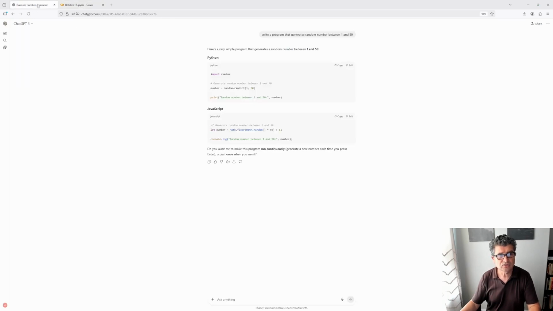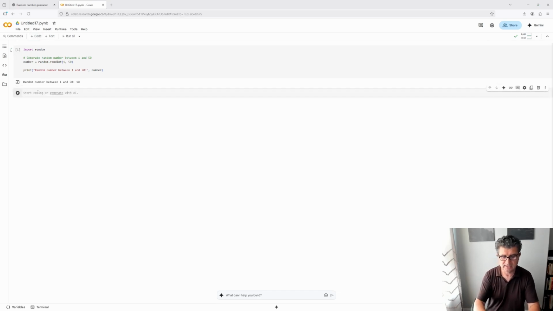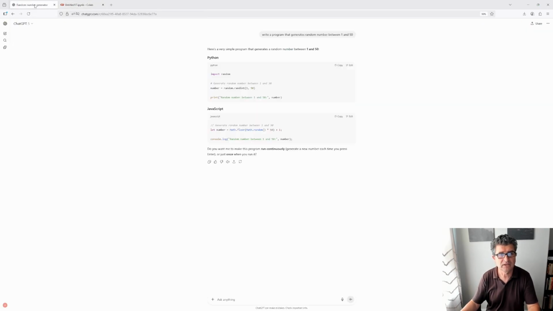You can also do the same thing with JavaScript. Let's see if it works. We go to the next one and create it here. Let's see if it's going to work. Unfortunately, it's not working, because Colab is usually for Python. There are a lot of applications you could use, and Python is going to be one of the main ones that we're going to be using in our applications.